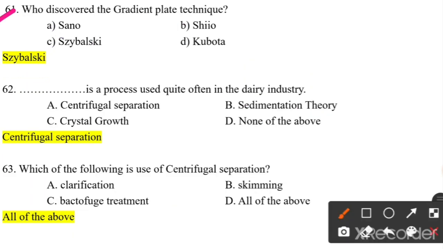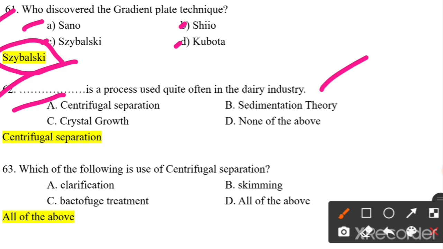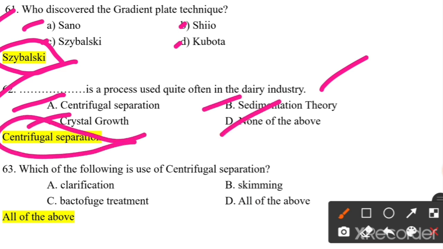61. Who discovered the gradient plane technique? Sano, Shio, Sujako, Kuboto. So Sajblaski, option C, discovered the gradient plane technique. Which process is used quite often in the dairy industry? Centrifugal separation, sedimentation theory, crystal growth, or none of the above? So centrifugal separation is the process quite often used in the dairy industry.